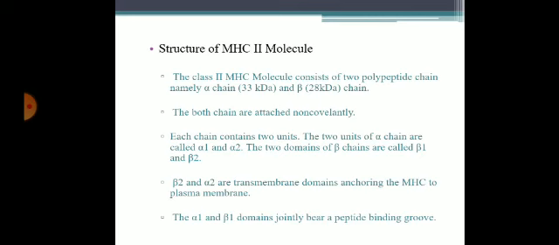Coming to structure of MHC class 2. Class 2 MHC molecule consists of two polypeptide chains, alpha and beta. Alpha chain weighs up to 33 kilodalton and beta chain 28 kilodalton. Both chains are attached non-covalently. Each chain contains two domains: alpha 1 and alpha 2, and beta 1 and beta 2. Beta 2 and alpha 2 are transmembrane domains anchoring the MHC to the plasma membrane. Alpha 1 and beta 1 domains jointly bear a peptide binding groove.